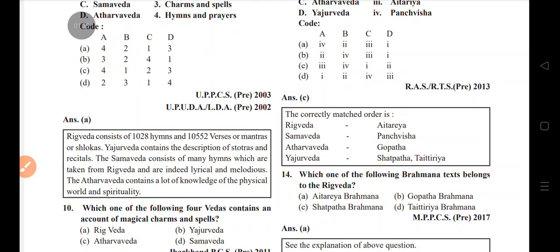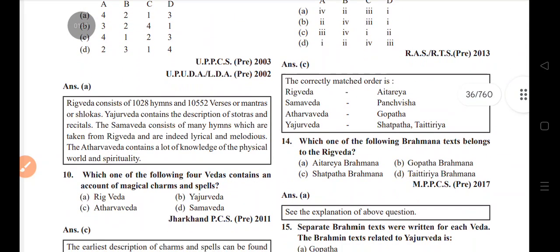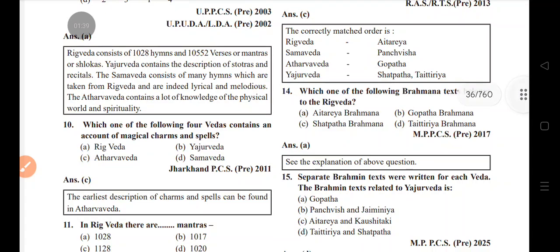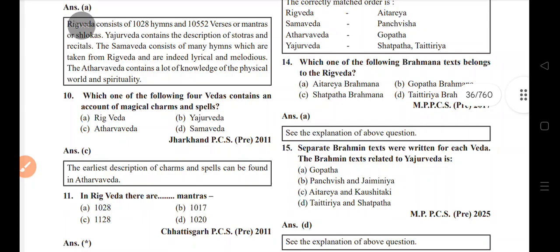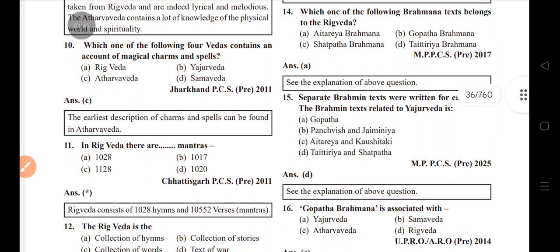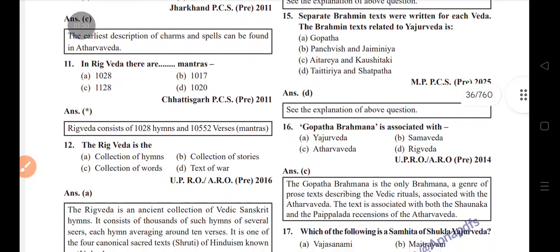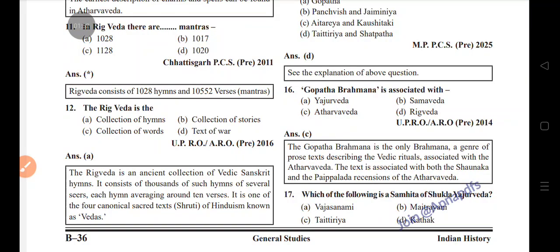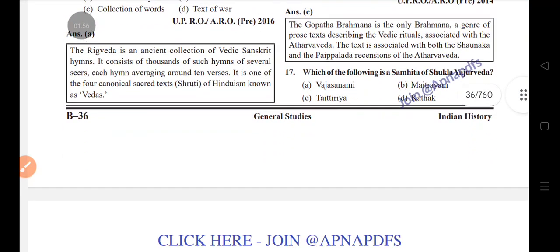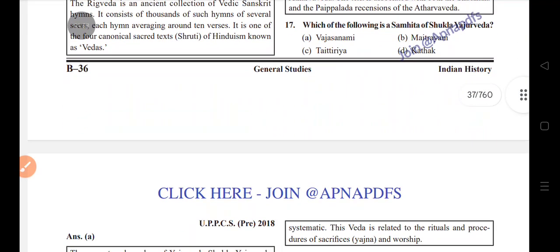Brahmana texts belong to the Rig Veda: Aitareya Brahmana. Separate Brahmana texts were written for each Veda. The Brahmana texts related to the Yajur Veda are Taittiriya and Shatapatha. Gopatha Brahmana is associated with the Atharvaveda. Which of the following is a Samhita of Shukla Yajurveda? Vajasaneyi.